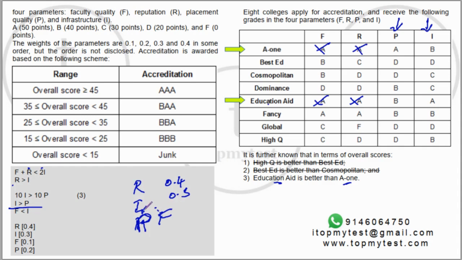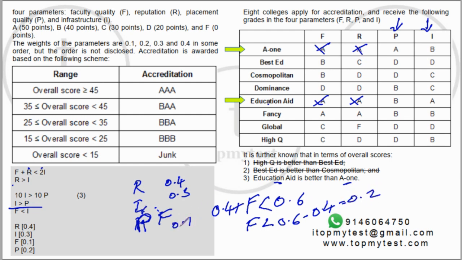Now let's check how we can allocate 0.1 and 0.2. 2 times I will be 0.6, should be greater than 0.4 plus the grade for F. Which means the grade for F should be less than 0.6 minus 0.4, which is 0.2. So it should be less than 0.2, which means F should be 0.1 and P should be 0.2. I have written this down.